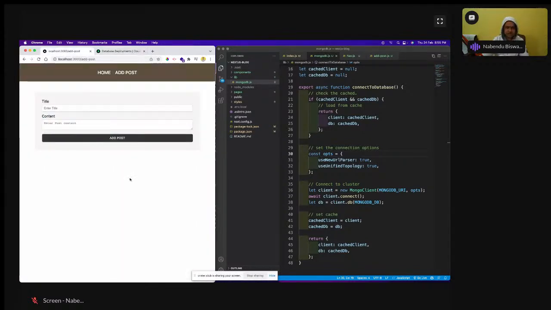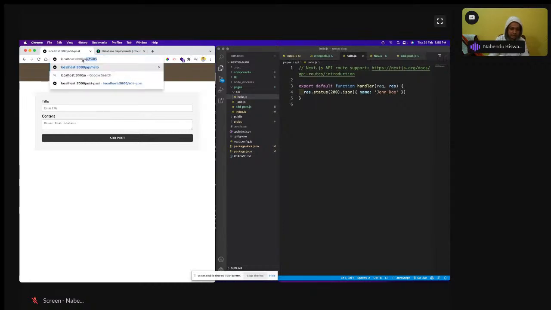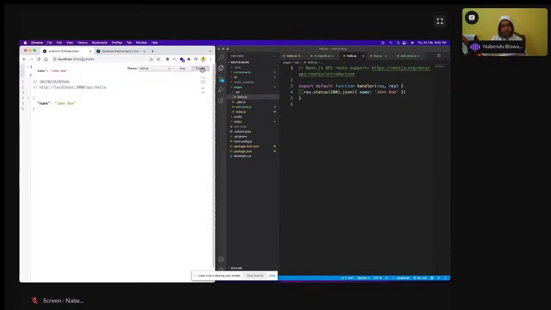See, in the pages I will come. I already have something known as API. It means the API route is already there. I told this yesterday also, the hello is there. So how will this run? After localhost 3000, I will write /api/hello. This programming is built in. I have not done anything else, and I'm getting this back. So this is a kind of Node.js programming, and this is how powerful it is. You don't have to build a separate Node.js app. You can do the programming here only. Okay, so this is an added thing which is there in our